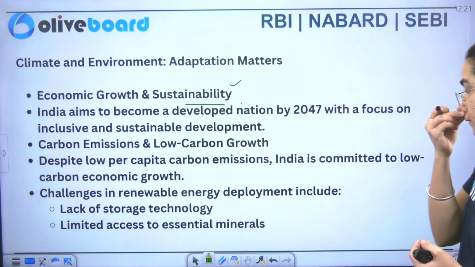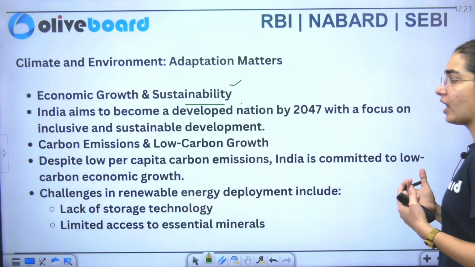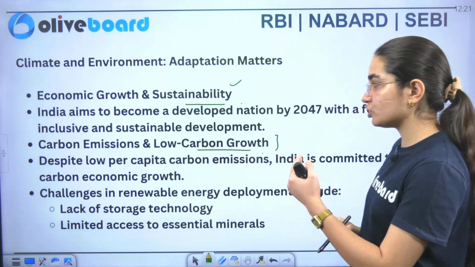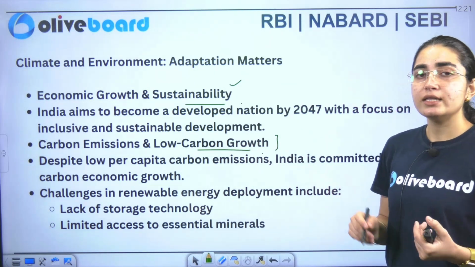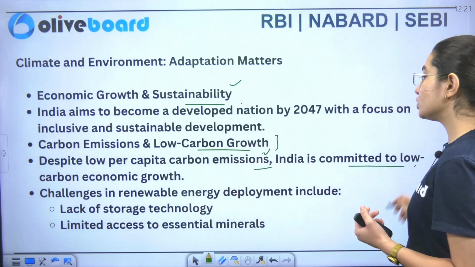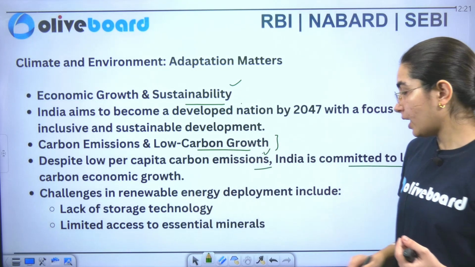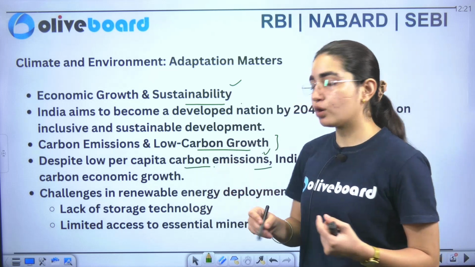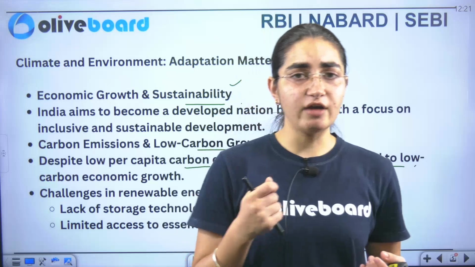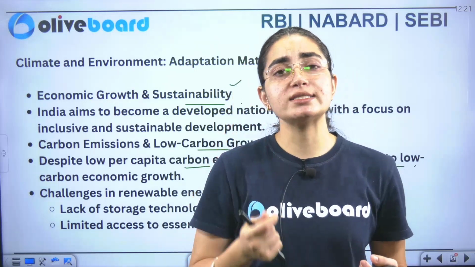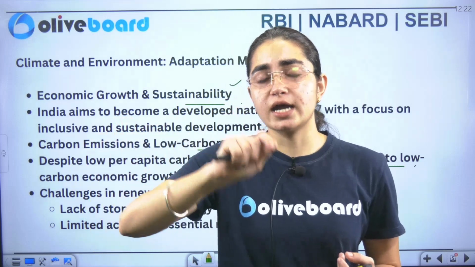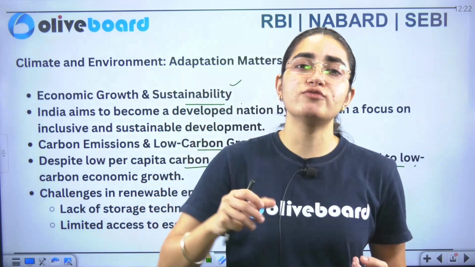Now this particular survey talks about carbon emissions and low carbon growth as well. It says that despite low per capita carbon emissions, India is committed to low carbon emissions growth. Many steps have been taken by the Government of India to ensure that we reduce carbon emissions and instead jump onto the adoption of renewable energy.